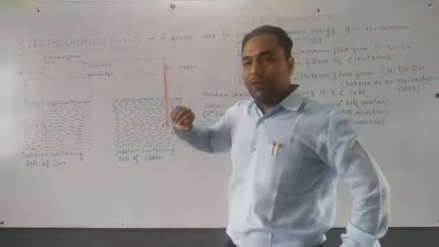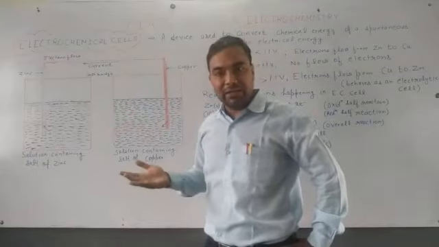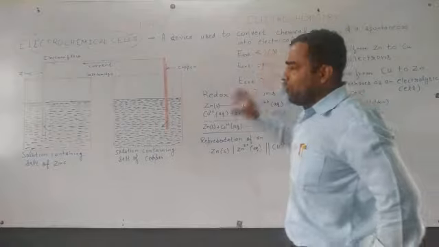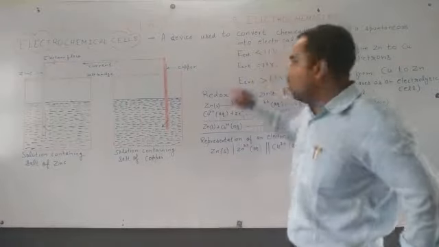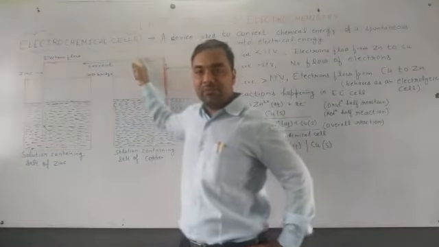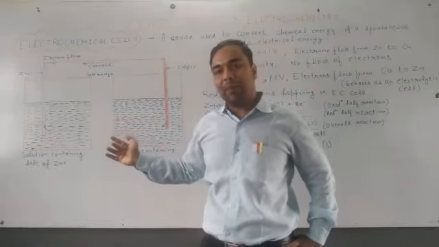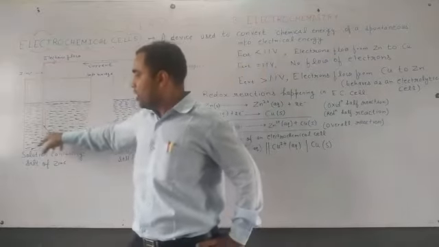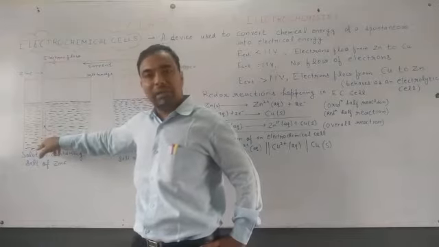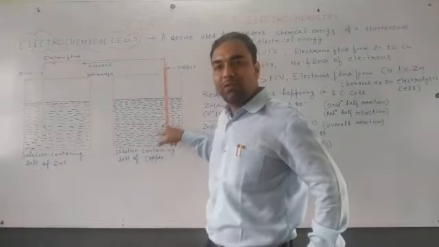So now let's talk about how this process will be carried out under different potentials. If the external electrical potential is below 1.1 volt, then the electrons will flow from zinc to copper, and the reaction will happen. And what type of reaction will happen? There will be a liberation of Zn2+ ions, the zinc rod will become thin, and here deposition of copper will occur.